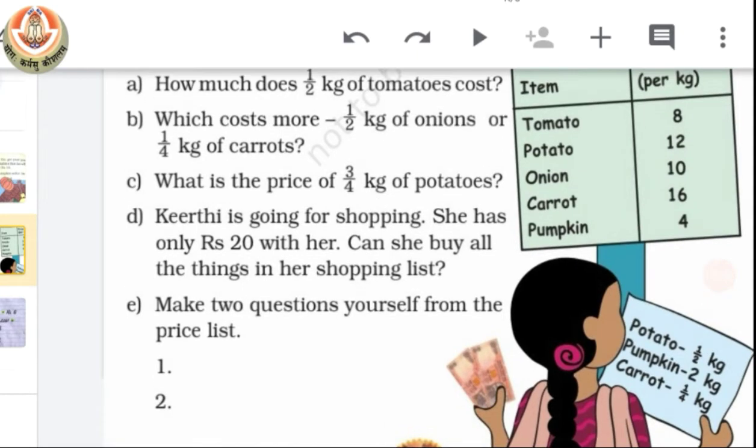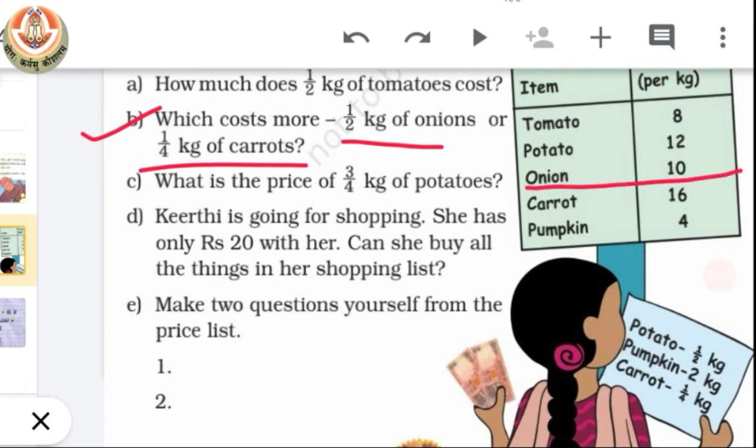So the question number B is, which costs more? We have to answer which costs more, half kg of onion or 1 by 4th kg of carrot. So to find out, we have to look in the price list that 1 kg of onion costs 10.